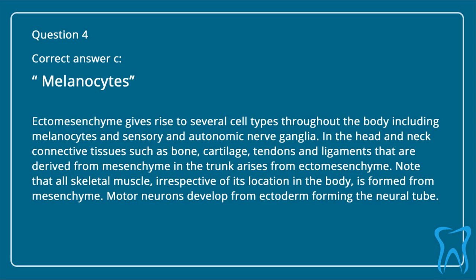Ectomesenchyme gives rise to several cell types throughout the body, including melanocytes and sensory and autonomic nerve ganglia. In the head and neck, connective tissues such as bone, cartilage, tendons, and ligaments that are derived from mesenchyme in the trunk arise from ectomesenchyme. Note that all skeletal muscle, irrespective of its location in the body, is formed from mesenchyme. Motor neurons develop from ectoderm, forming the neural tube.